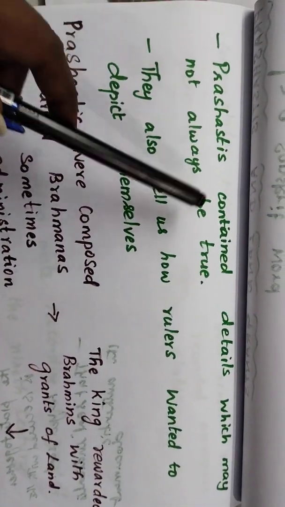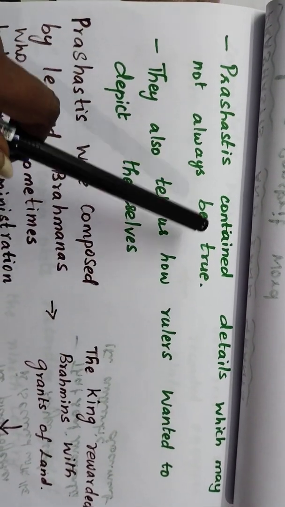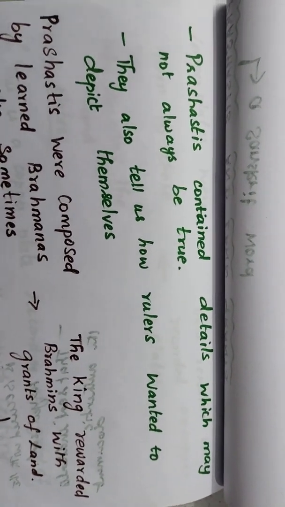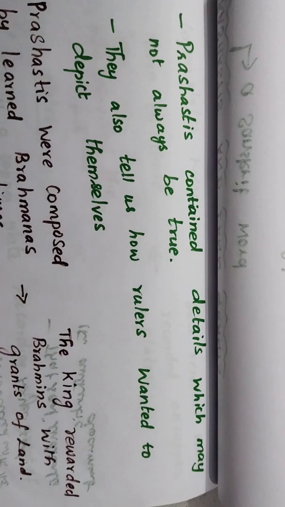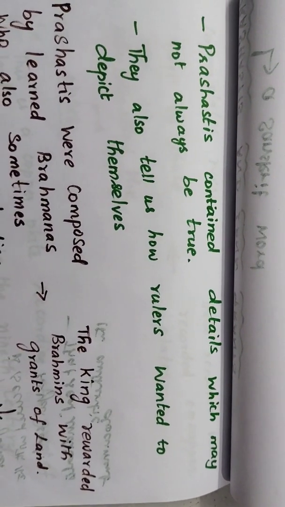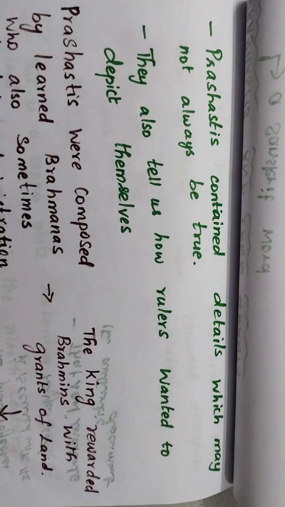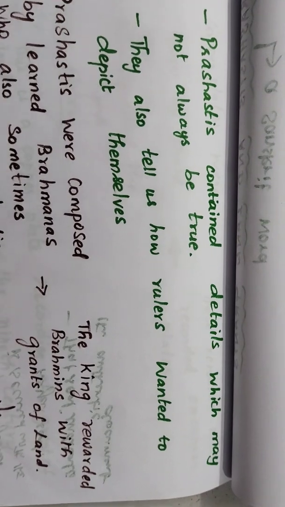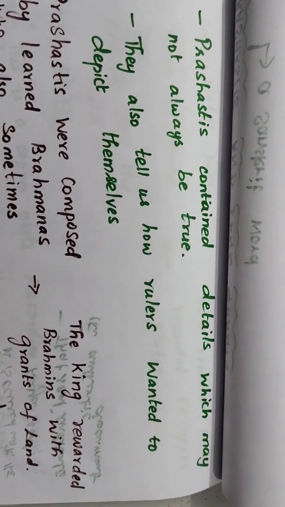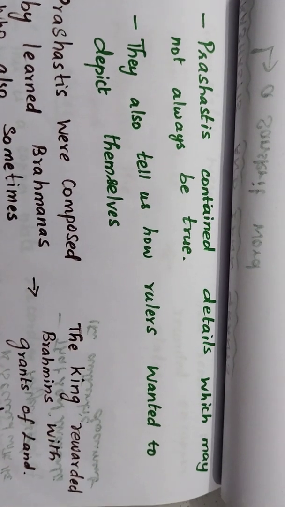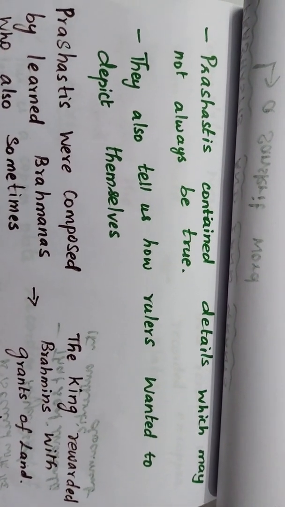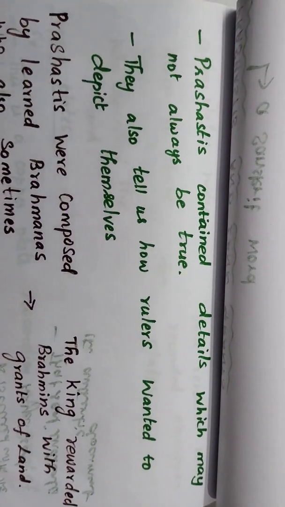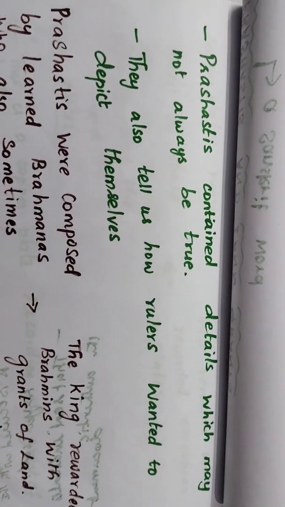Prashastis contain details which may not always be true. For example, in a Prashasti, an inscription, the king who was ruling over that particular place has been depicted. That means he has been represented by a drawing or a painting as a powerful, brave fighter. But sometimes it may be true and sometimes it may not be true, because they make these Prashastis to get the land from the ruler or the king, isn't it?